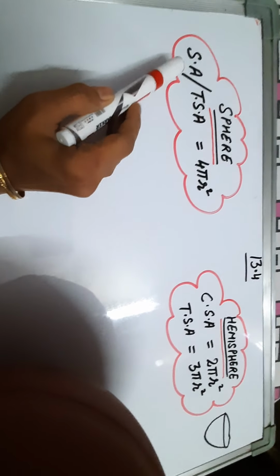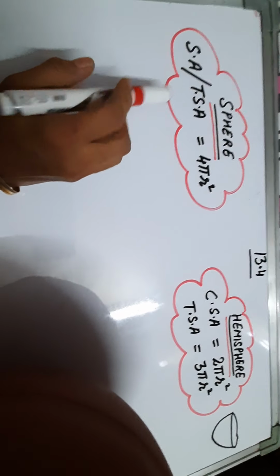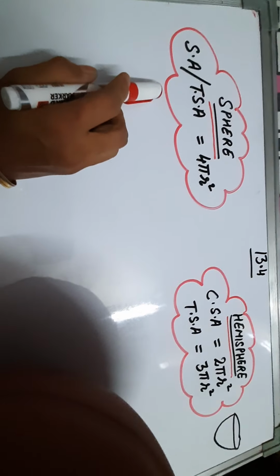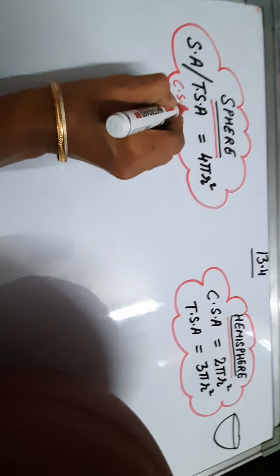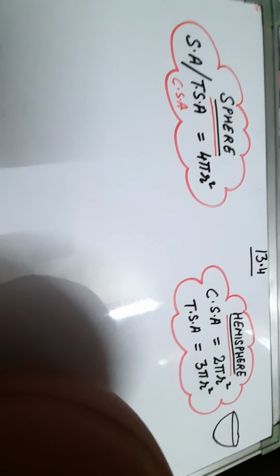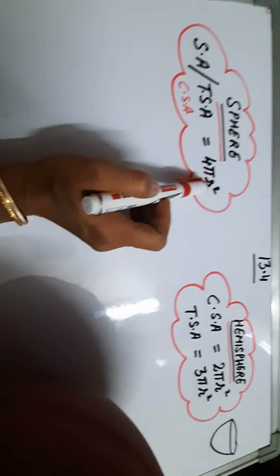So dear students, here is a basketball. You can see it can roll. Why can it roll? Because no part of this spherical ball is flat. The complete surface of this ball is curved. So a sphere has only curved surface area, no flat surface area. Its surface area, which we can call curved surface area or total surface area, is single, that is equal to 4 pi r square.